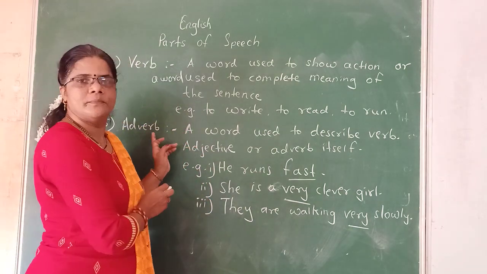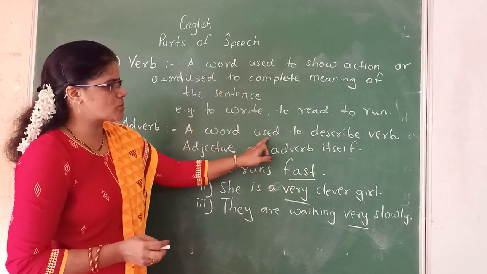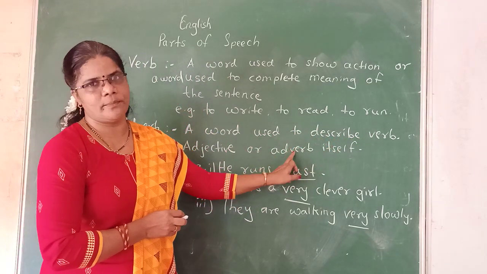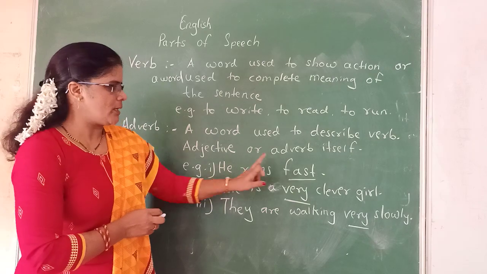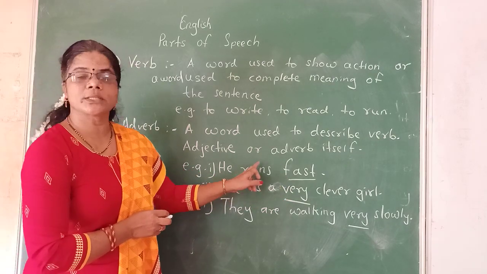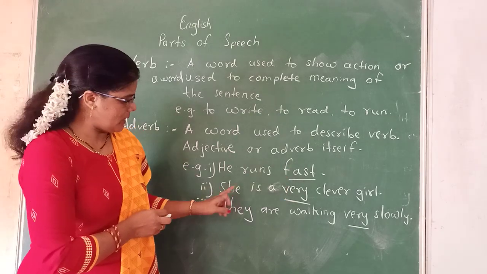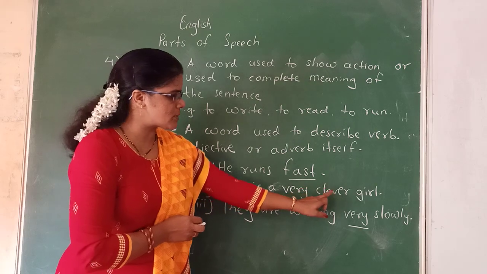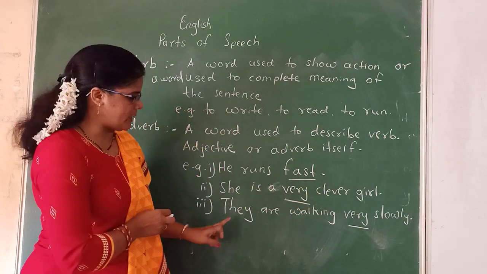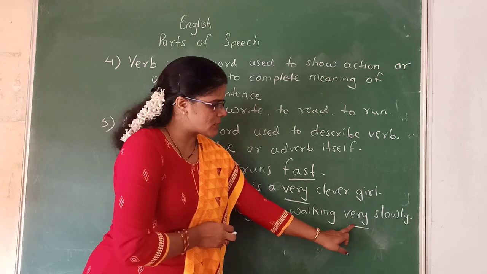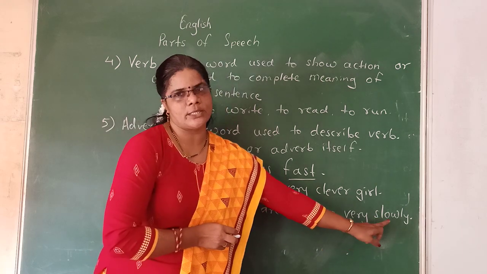So an adverb is a word which is used to describe a verb, an adjective or an adverb itself. In this sentence, the adverb is used to describe this word runs, that is a verb. In this sentence, very is an adverb which describes this adjective clever. And in the third sentence, here very describes this adverb, that is slowly.